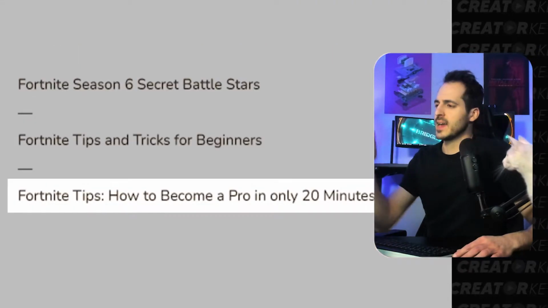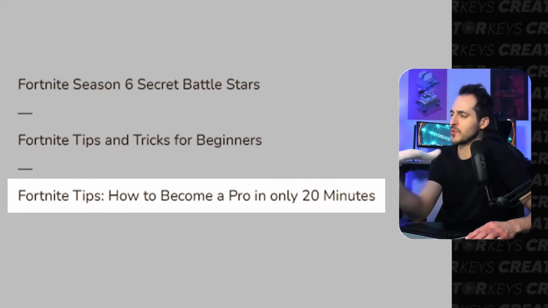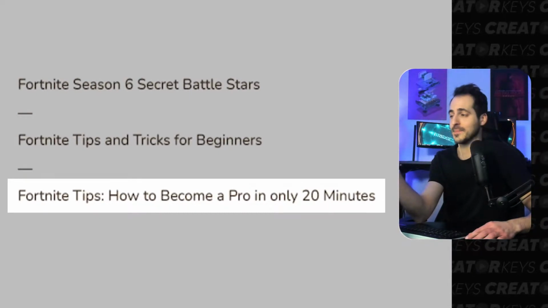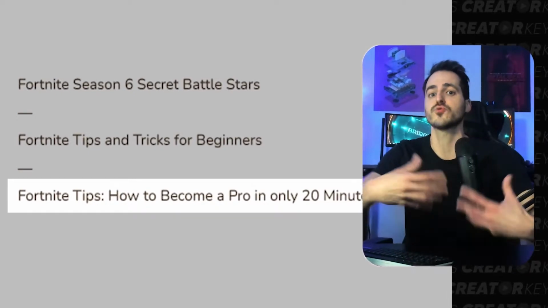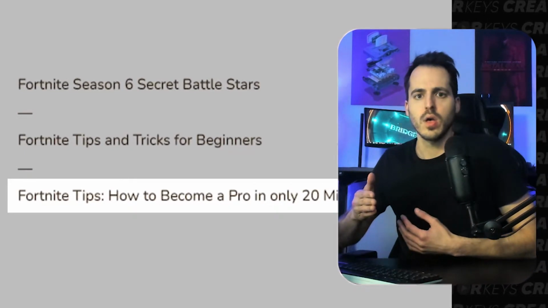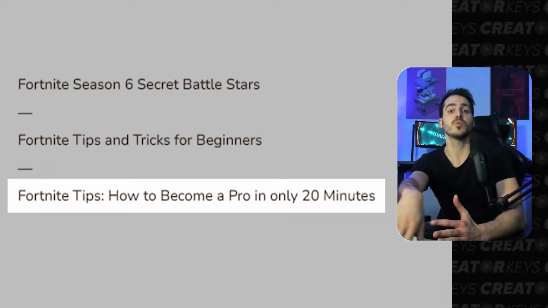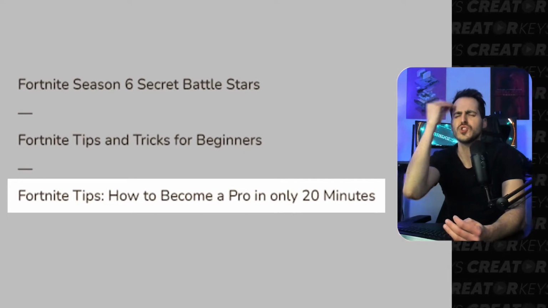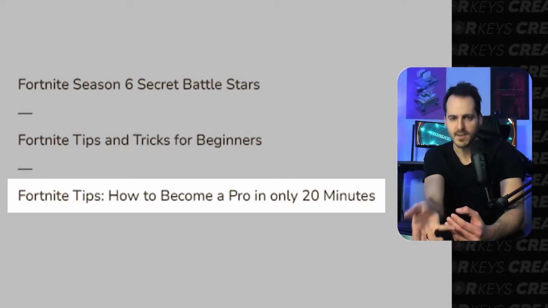The third one that it offers is Fortnite Tips: How to Become a Pro in Only 20 Minutes. So that one is actually pretty good and enticing enough to get people to click, which is the entire premise of trying to generate a good YouTube title. Using clickbait has to walk that fine line between actually delivering on what you promised, but having that promise be so enticing to the person that sees your title that they absolutely have to click on your video.